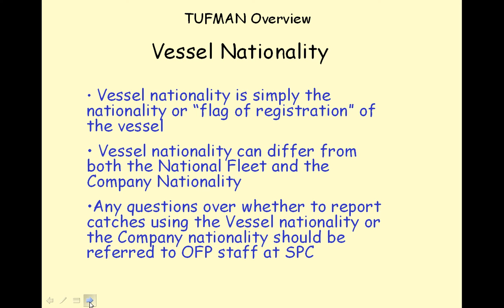For example, there may be some vessels licensed to fish in your waters through foreign fishing companies which, for one reason or another, don't have the same flag of registration as the fishing company. In these cases, you will need to decide whether the company nationality or the vessel nationality is more appropriate to report their catch. If this is not straightforward, countries using TUFMAN are advised to contact the OFP staff at SPC to determine which is the more appropriate way to extract a report of the catches of foreign fleets. That concludes this lesson.